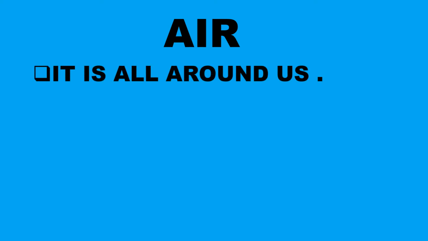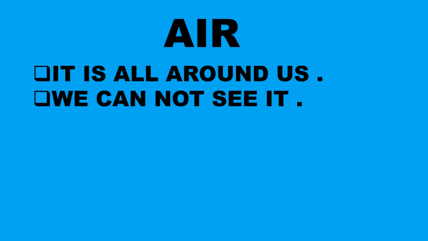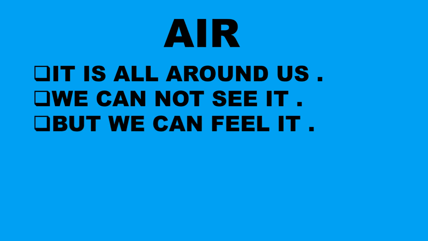Next thing is air. Children, air is all around us. Air is everywhere. Can we breathe without air? No, we will die. That's why air is all around us. We cannot remain alive without air. So that is why air is everywhere. It is all around us. And children, can you see air? No, we cannot see air. But we can feel it. Yes, children, we can feel air.